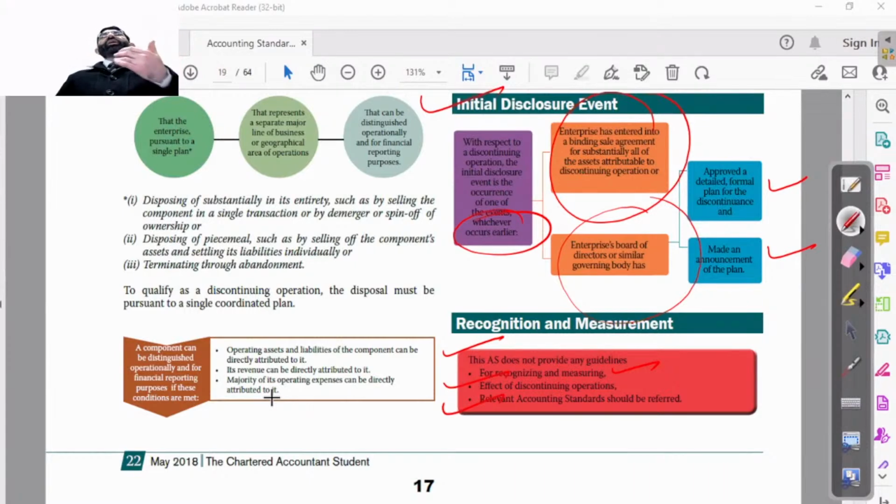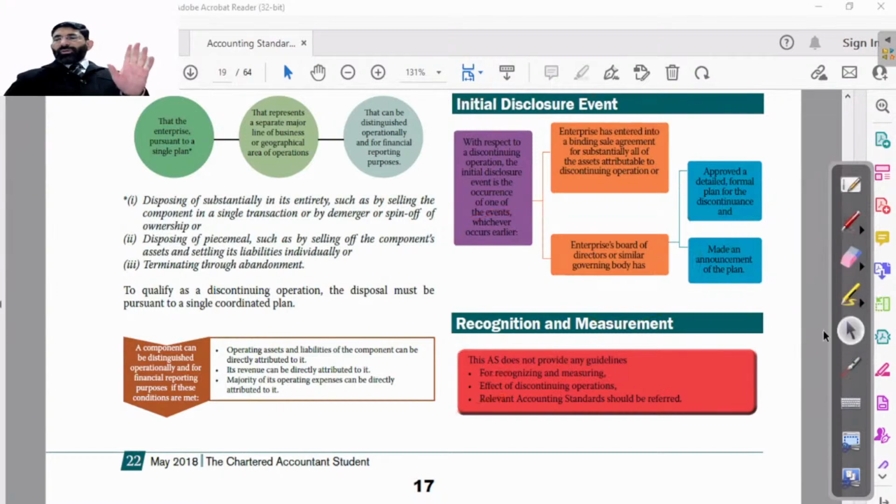When it is to be shown: when we have entered into an agreement or directors have decided to switch it off, whichever comes earlier, beta. But amount is not a part of discussion here.